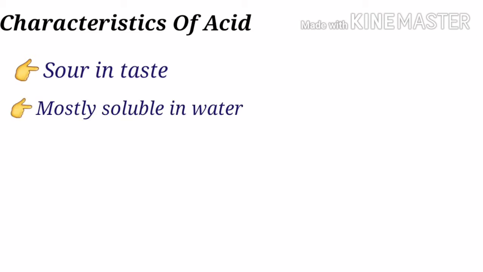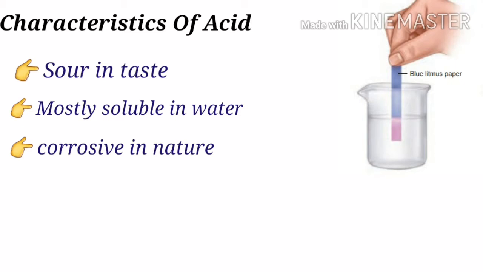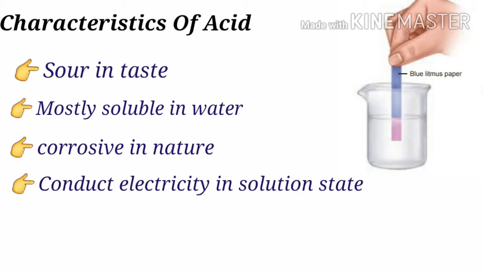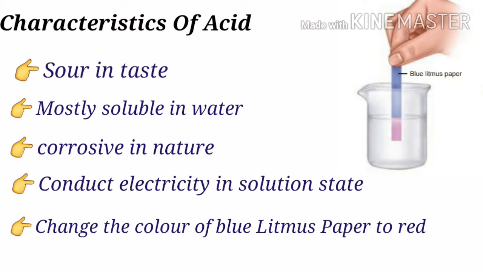Acids are mostly soluble in water. Acids are corrosive in nature, like they damage other substances, hence they should be handled very carefully. They conduct electricity in solution state and change the color of blue litmus paper to red.